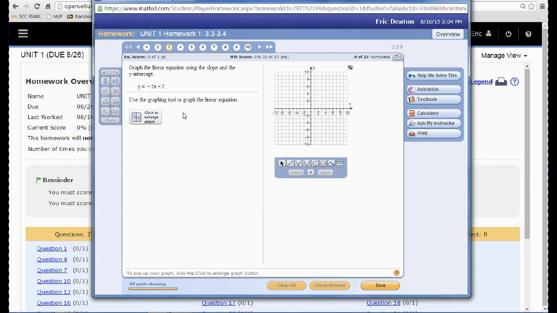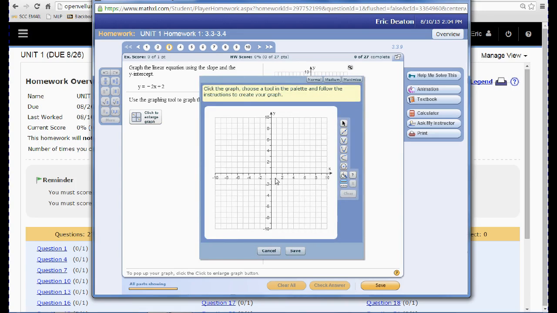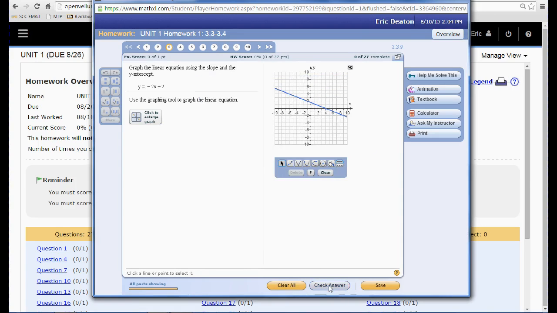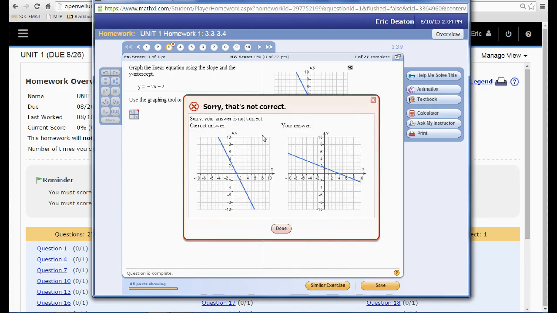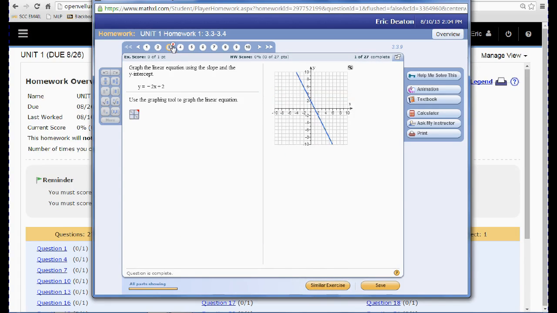Let's just say that you're ready to start this, and we're looking at a graph. And let's just say that you want to graph this line, and you just pick any 2 points because you don't know what you're doing. And you check it, and you check it again. And you see that it gives you the wrong answer, and you have a red X. Doesn't mean you have to be satisfied with that. So you click on similar exercise, and you do it again.